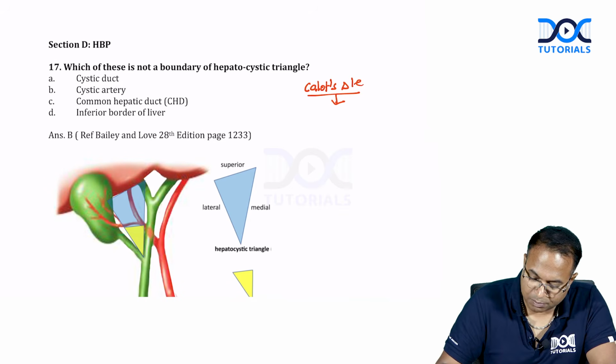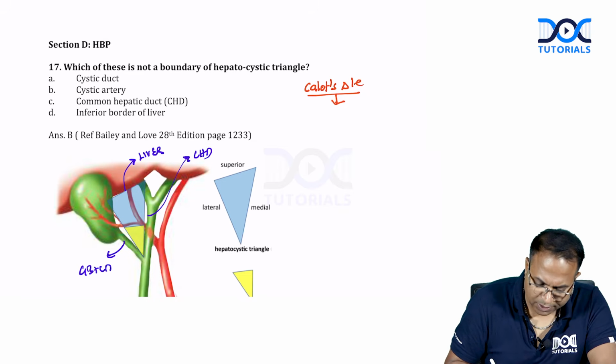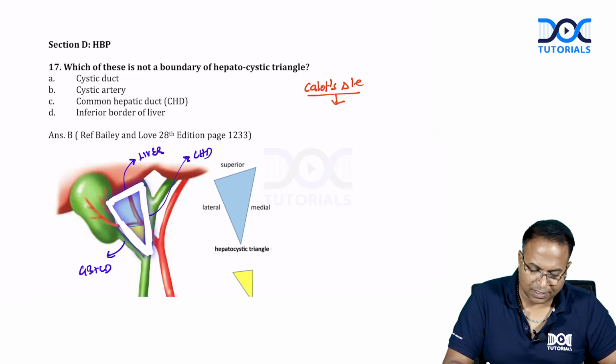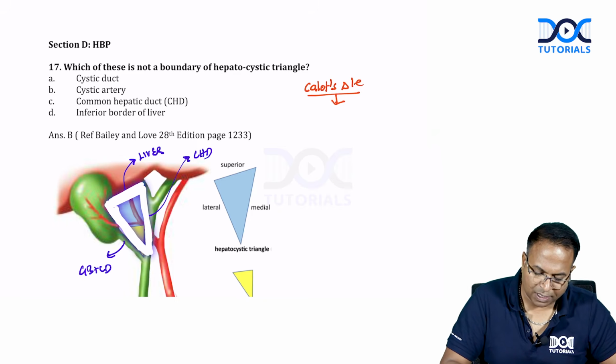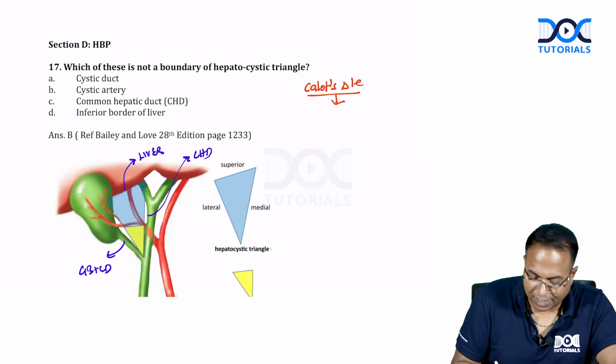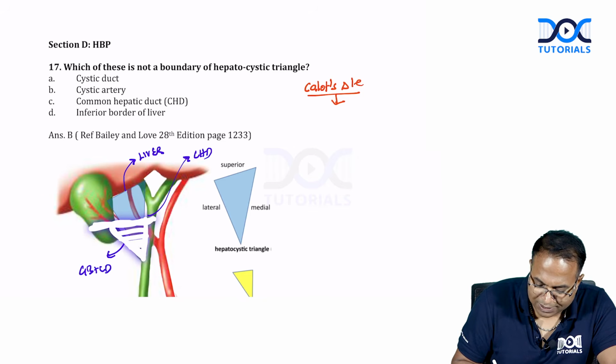Hepatocystic triangle is bounded by liver, common hepatic duct and gallbladder with cystic duct. This is called the hepatocystic triangle. Such a big triangle is called the hepatocystic triangle. Inside that we have a small triangle bounded by cystic artery, cystic duct, common hepatic duct. This is called Calot's triangle.